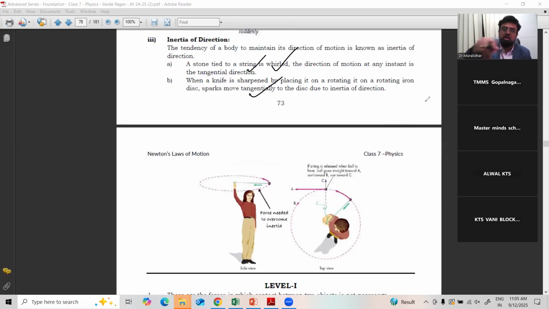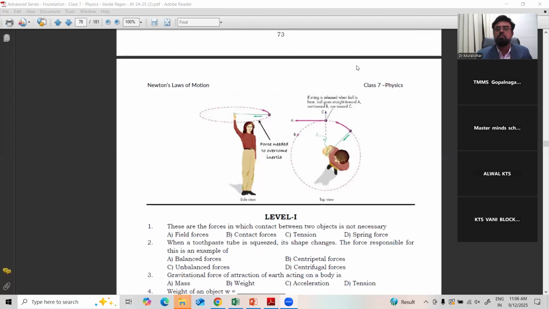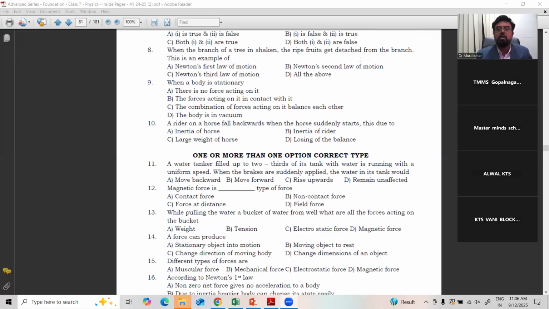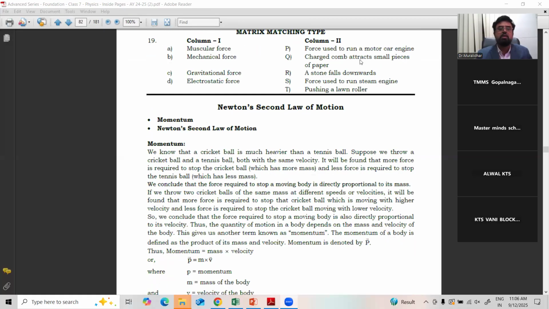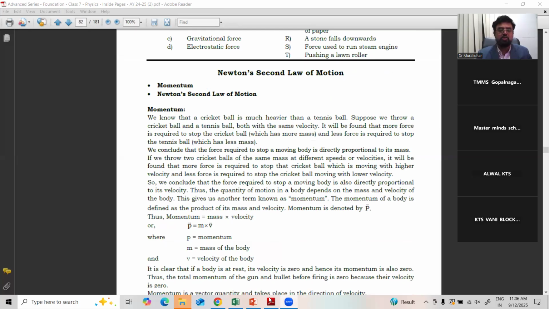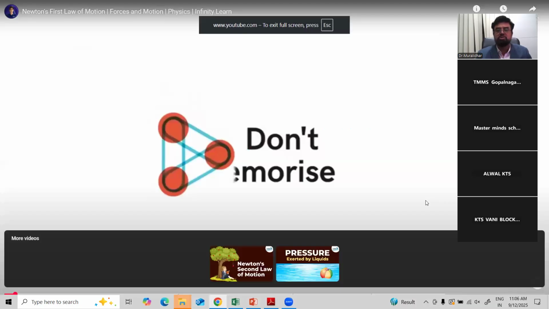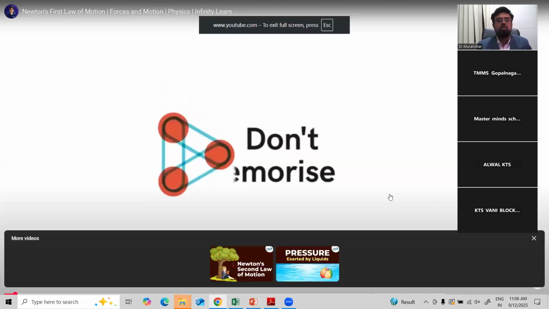Similarly, when you are turning on a cycle, two-wheeler or four-wheeler, you bend because of the inertia of direction. So these are all examples of inertia of direction. Together they make up Newton's first law of motion, the law of inertia, which is popularly known by this name. Before going to the next part, the second law, let us see one video on Newton's first law.